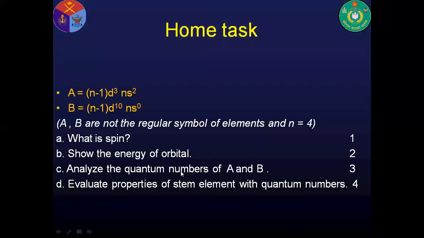Then the home task. What is spin? Show the energy of orbitals, analyze the quantum numbers of A and B. There are two elements, one is A, another is B. This is the outermost electronic configuration, here n is 4. So you need to first define the elements and write down the answer of the question. Evaluate the properties of an element with quantum numbers. This is the home task, you complete it.